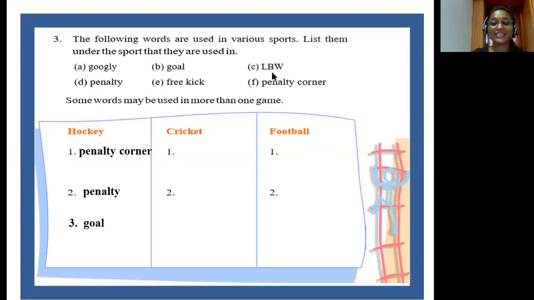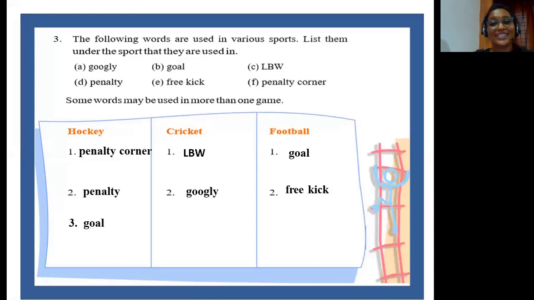Now coming to cricket, the expression LBW is used in cricket. It means leg before wicket. It is one of the ways to dismiss a batsman. Then, googly is also a term used in cricket. It refers to deceptive bowling. Coming to football, the word goal is used in football. Also, the term free kick is used in football. So children, with this exercise, you have completed the writing work.